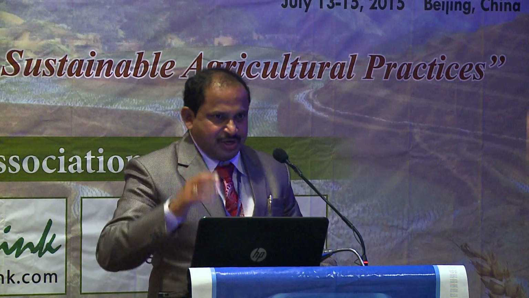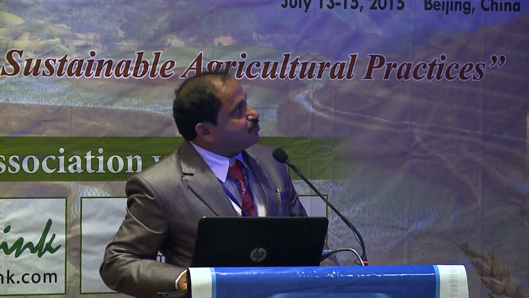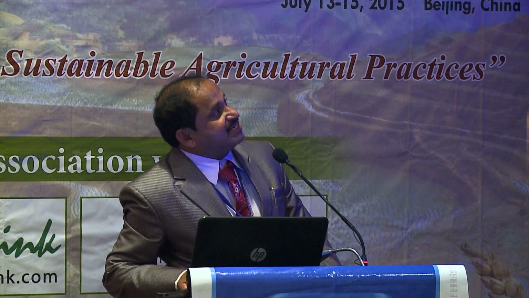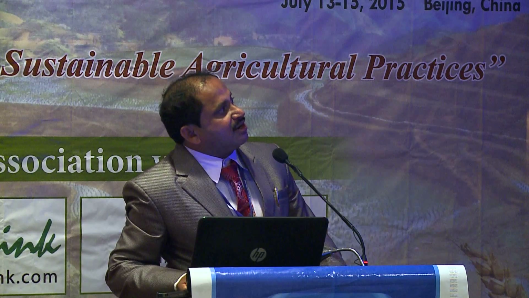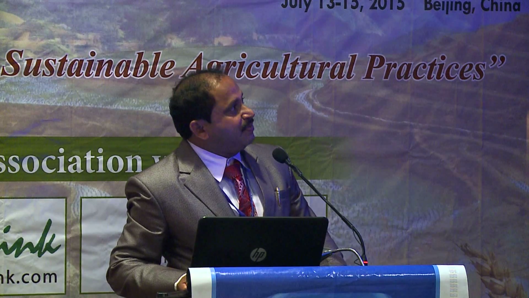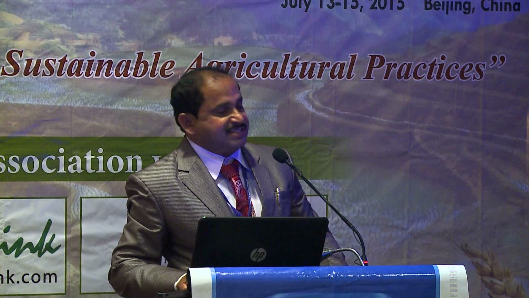Castor is one of the ancient oilseed crops in the world. It is used for the production of oils. India accounts for nearly 65% of the world's castor production. In India, it is cultivated in about 6.28 lakh hectares in the states of Andhra Pradesh, Orissa, Gujarat, Karnataka, Kerala, Tamil Nadu, Maharashtra, Madhya Pradesh, Bihar, Rajasthan, Uttar Pradesh, Punjab, and West Bengal.